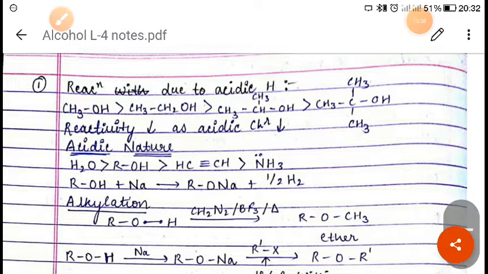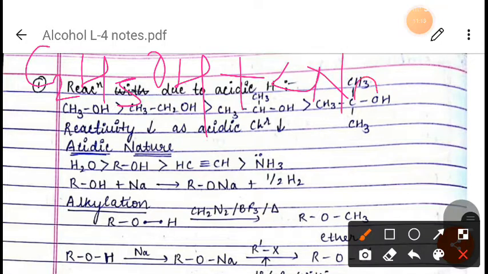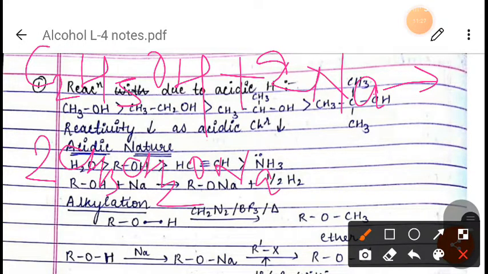Okay, if you are taking the example of sodium, suppose you are taking ethanol, C2H5OH, and you are reacting it with sodium, Na. At that time it will form what? Sodium ethoxide, and hydrogen gas will come out from here: CH3CH2ONa plus H2. As you can see, this is sodium ethoxide, right?